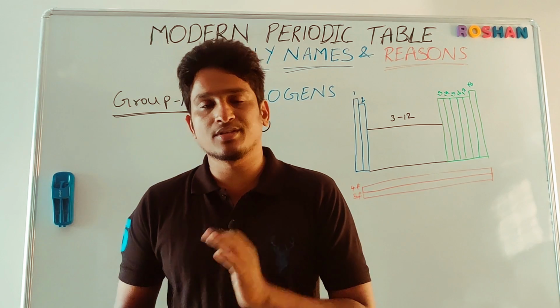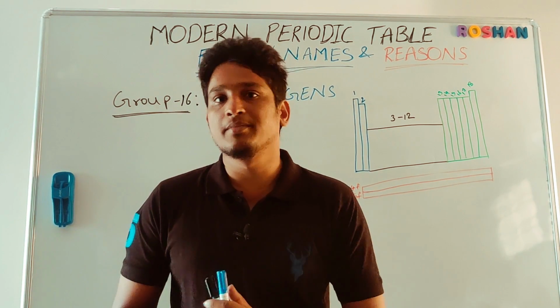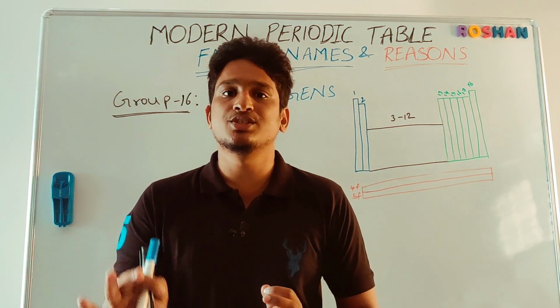Students, why are they called chalcogens? Chalco in Greek means copper. Gens means generators.